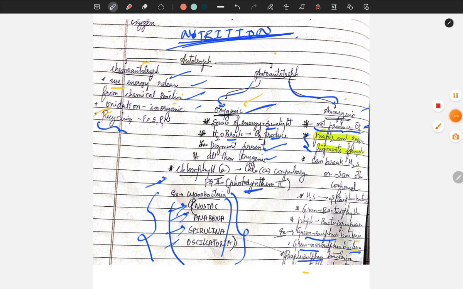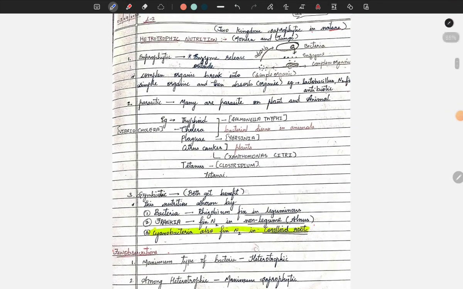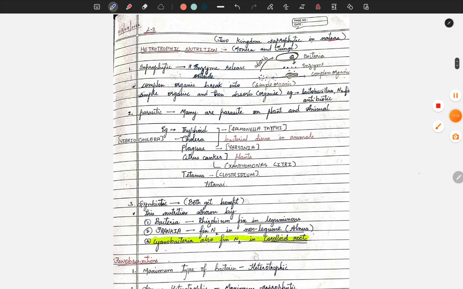Now coming to another important part, heterotrophic nutrition. Heterotrophic nutrition is mainly saprophytic. Saprophytes release enzymes outside the body, and complex organic matter is broken into simple organic matter. This diagram explains it: bacterial enzymes convert complex to simple, followed by absorption of the simple organic matter. And parasites: many are parasitic on plants and animals. Examples are typhoid, cholera, plague, citrus canker, and tetanus. No need to worry about three of these; mainly two are given in NCERT.